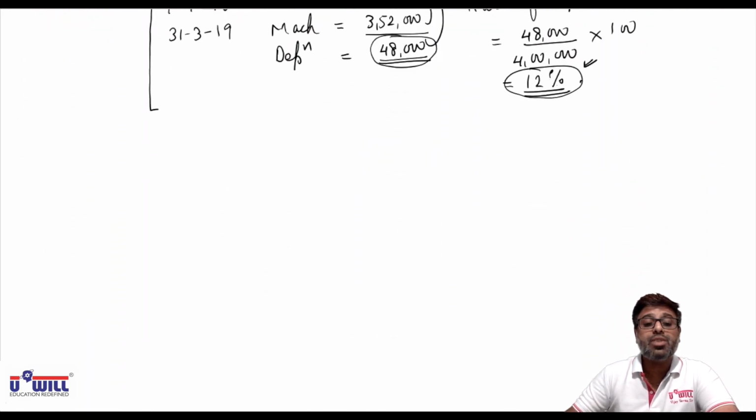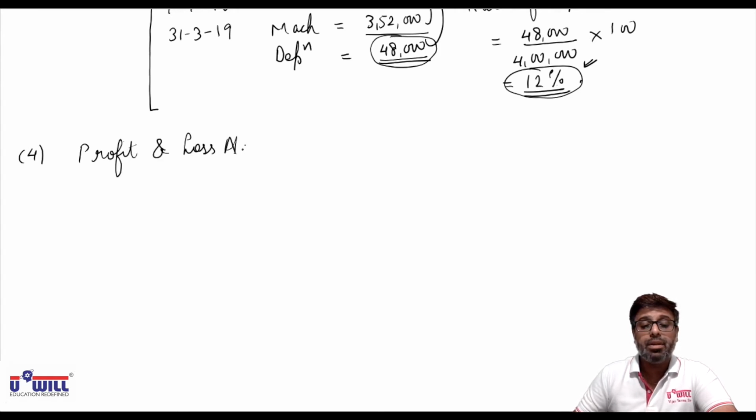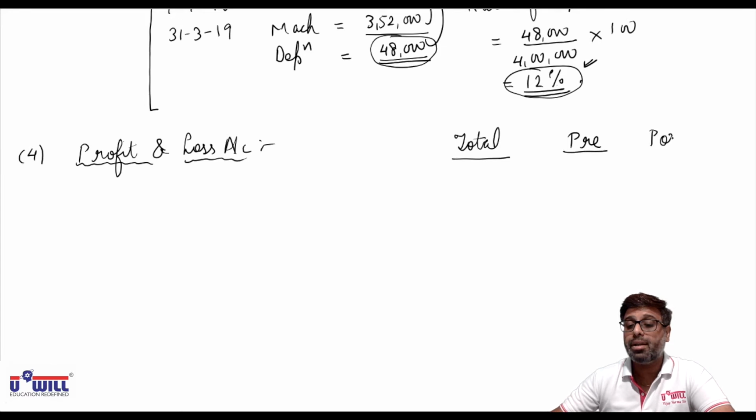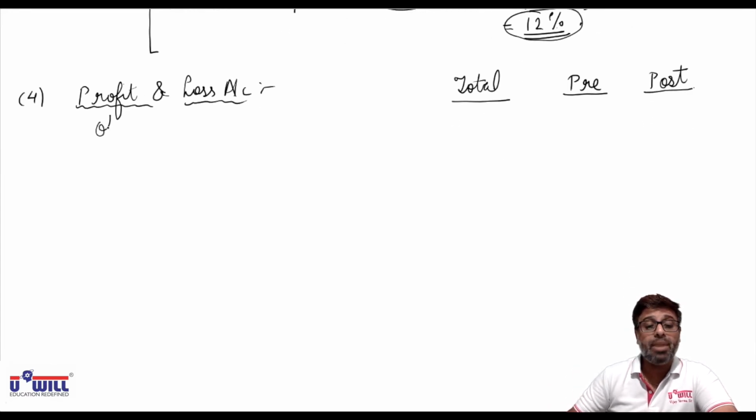Now, next working note 4 will be of profit and loss account and general reserve. So all of you give the heading profit and loss account. 3 columns we make for profit and loss account: total, pre and post.